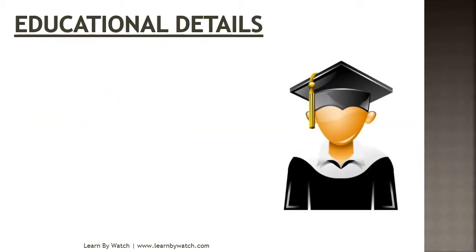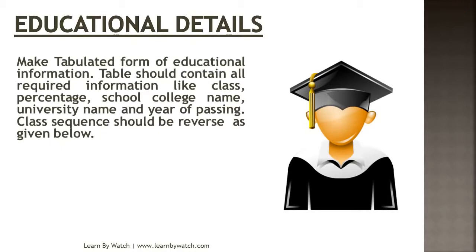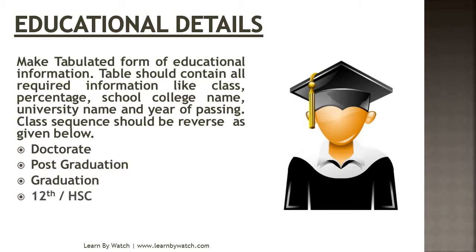Next is educational details. This is a very important section. This should be written after the job objective. In educational details, make a tabulated form of educational information. The table should contain all required information like class, percentage, school or college name, university name, and year of passing. Class sequence should be reversed as given below. First doctorate, next post graduation, next graduation, then 12th or HSC, then 10th or SSC. So always write the class sequence in reverse manner.